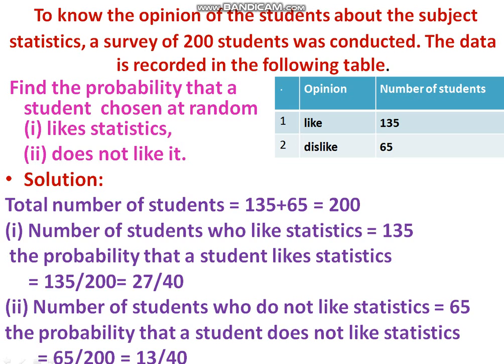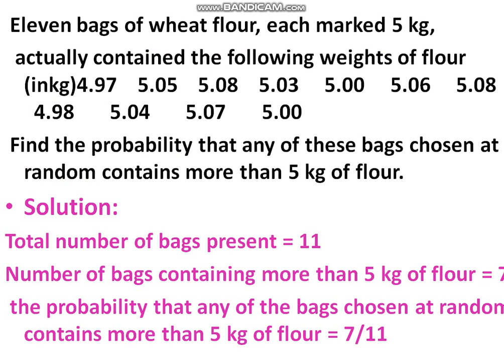Therefore, the probability that a student likes statistics is equal to 135 by 200, that is equal to 27 by 40. The number of students who do not like statistics is equal to 65. Therefore, the probability that a student does not like statistics is equal to 65 by 200, which is equal to 13 by 40. Next, 11 bags of wheat flour each marked 5 kg